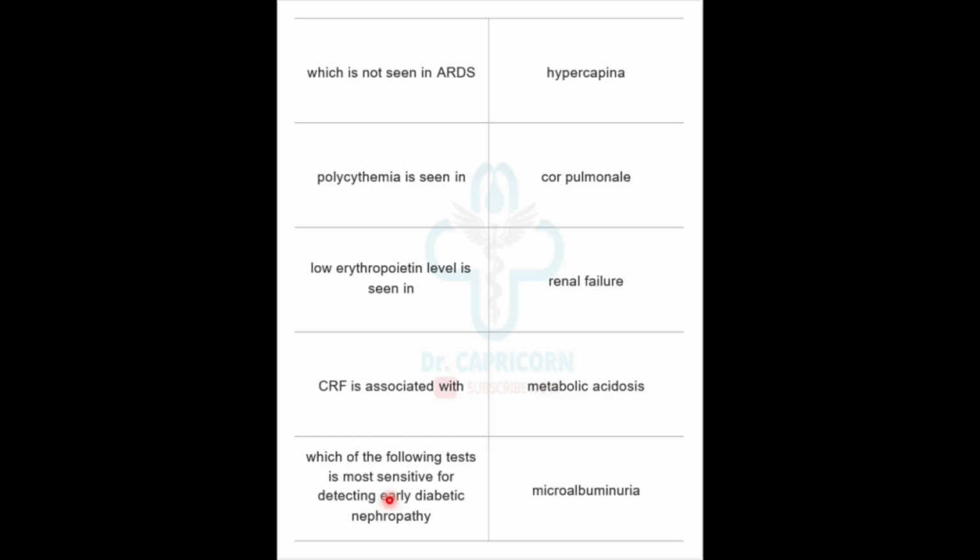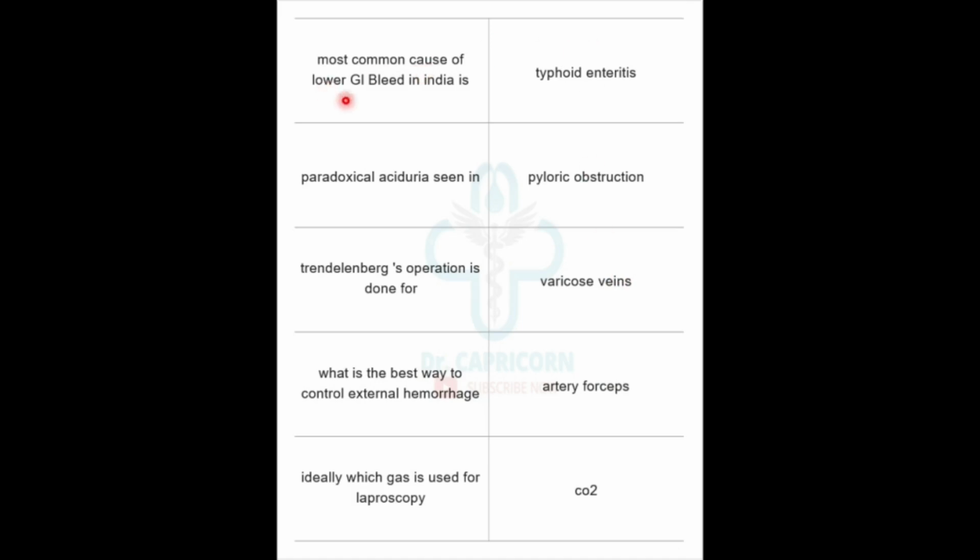Which of the following test is most sensitive for detecting early diabetic nephropathy? Microalbuminuria. Most common cause of lower GI bleed in India is typhoid enteritis. Paradoxical aciduria is seen in pyloric obstruction. Trendelenburg's operation is done for varicose vein. What is the best way to control the external hemorrhage? Artery forceps. Ideally, which gas is used for laparoscopy? CO2.